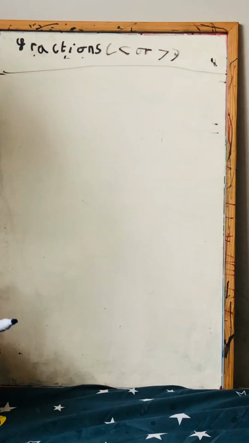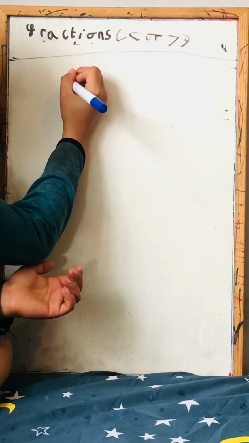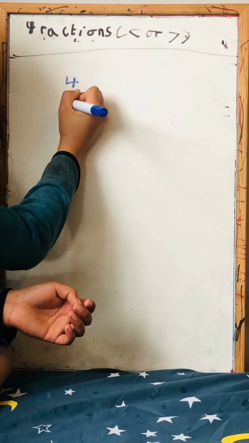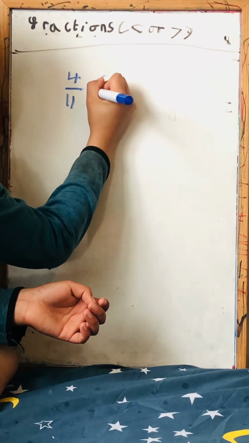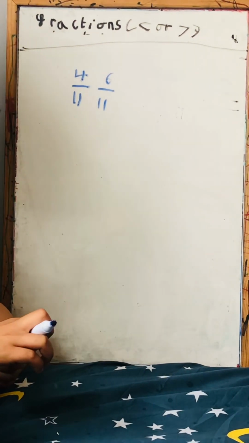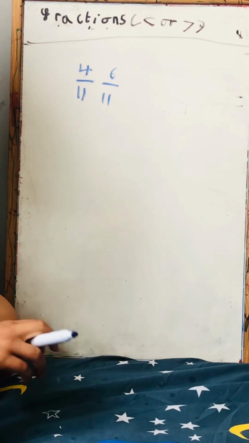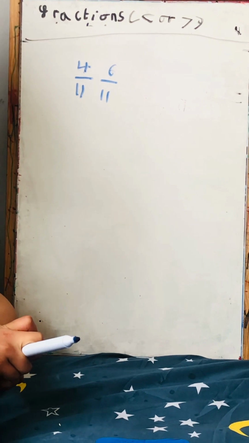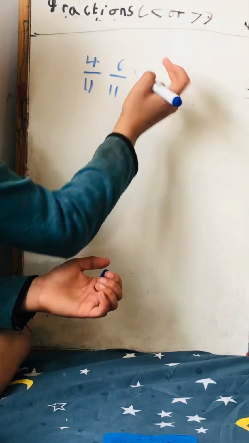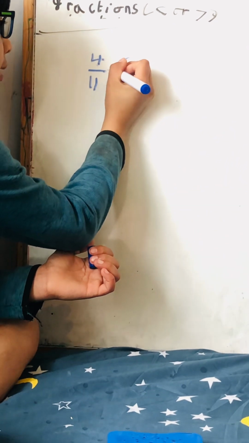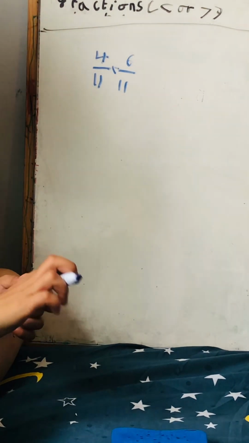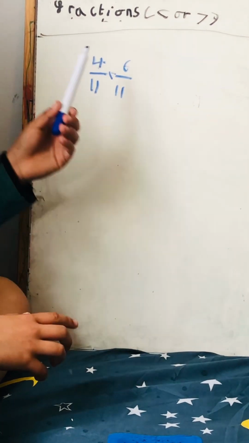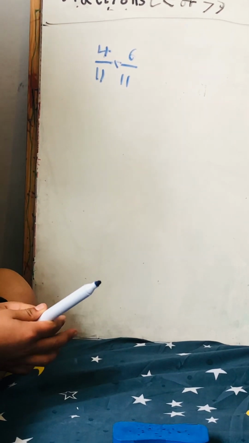Now I'm going to give you the second question of blue. That's going to be the easier one. 4 by 11 and 6 by 11. I'll give you 30 seconds to 1 minute to solve it if you want less, or pause the video to get more. Let's see if you can get it right. So it's 6 by 11 because there's the same denominator, so there's the same parts, but there's less coloured in for 4 by 11 than 6 by 11.